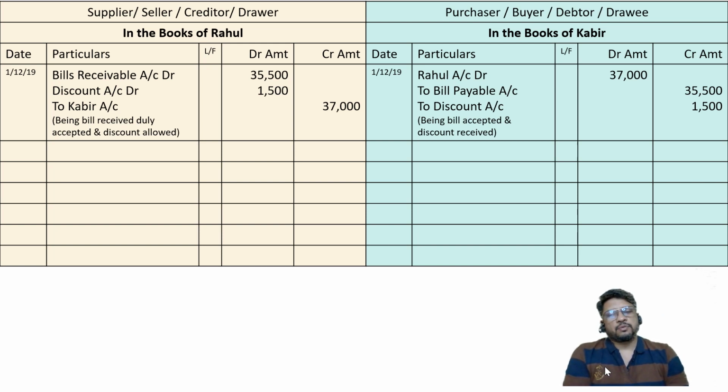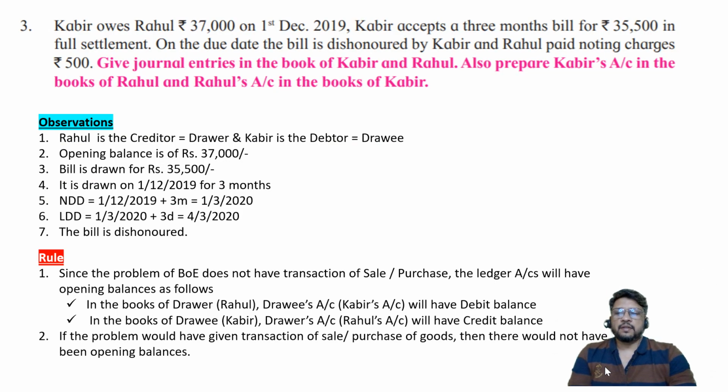Let us consider next situation. On the due date, what is the due date? The due date is going to be 4th of March. On the due date, bill is not honored, the bill is dishonored. Before that, the bill is neither discounted nor sent to bank for collection nor endorsed, so we are considering bill retained and it is dishonored.